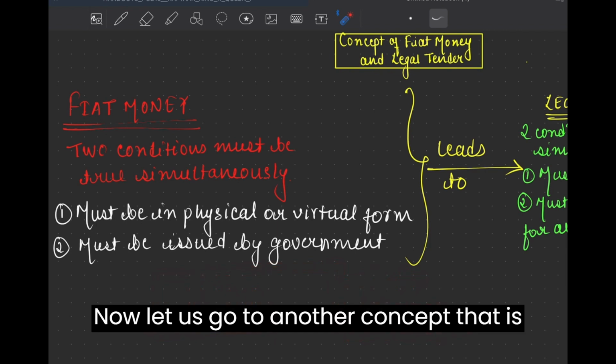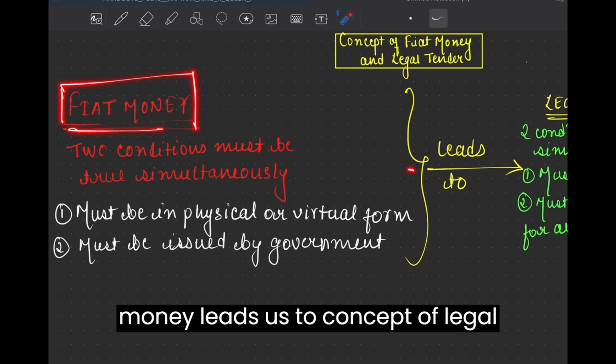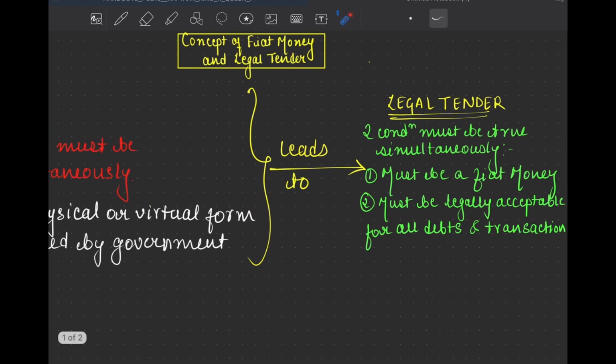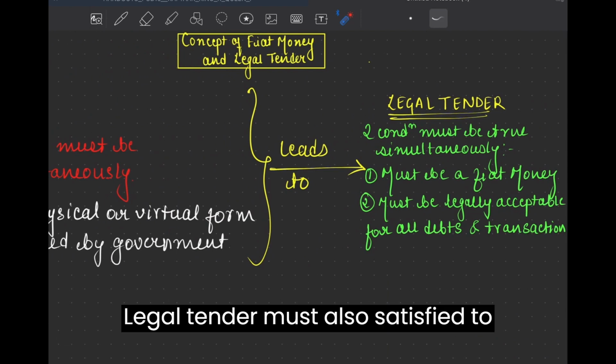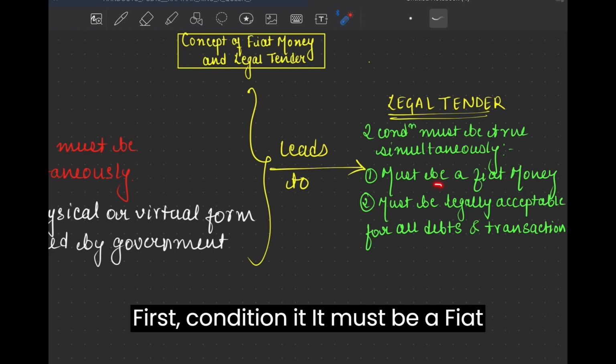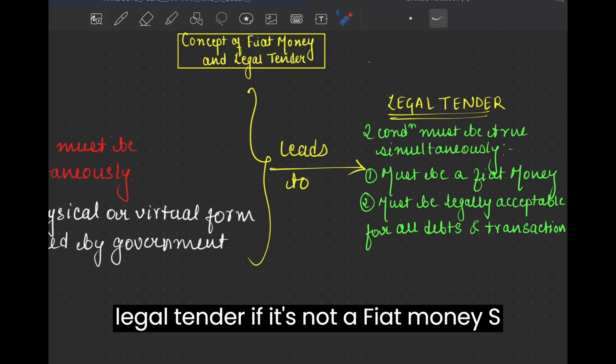Now let us go to another concept, that is legal tender. The concept of fiat money leads us to the concept of legal tender. So what is a legal tender? Legal tender must also satisfy two conditions simultaneously. First condition, it must be a fiat money. For any currency to be termed as a legal tender, it must be a fiat money.